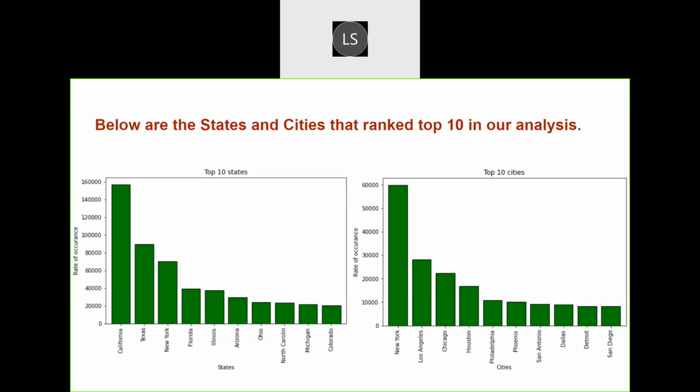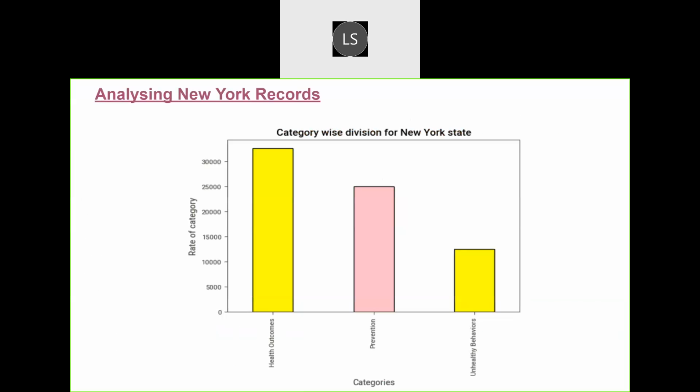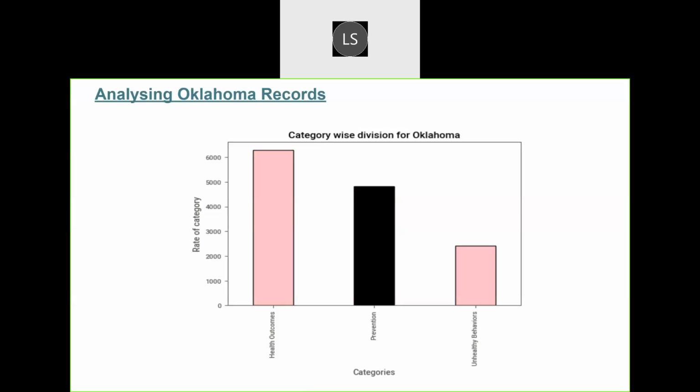When trying to perform some analysis on the category feature, especially for New York State, we found out that the health outcomes category has occurred more, followed by prevention and unhealthy behaviors. And this is for New York State, and it's almost the same for Oklahoma State as well. Health outcomes top the category-wise division.